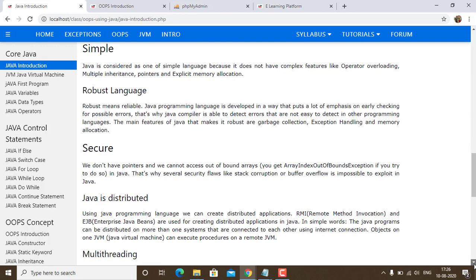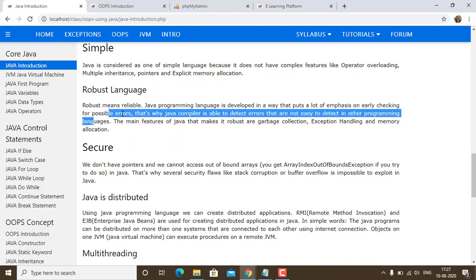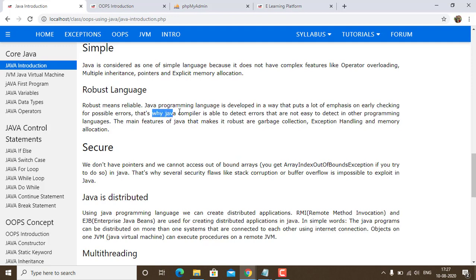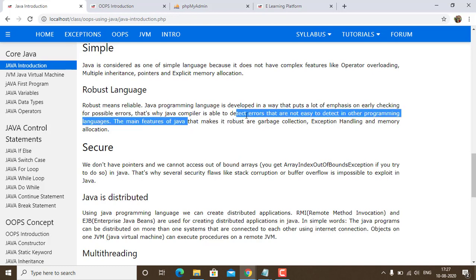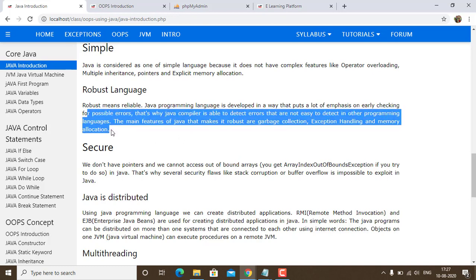The Java programming language is developed in a way that puts a lot of emphasis on early checking for possible errors. That is why the Java compiler is able to detect errors that are not easy to detect in other programming languages. The main features of Java that make it robust are garbage collection, exception handling, and memory allocation.